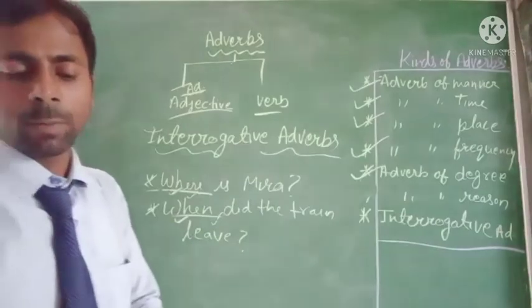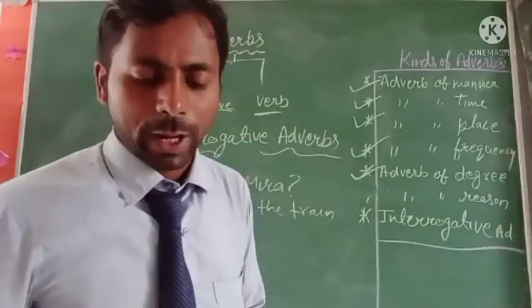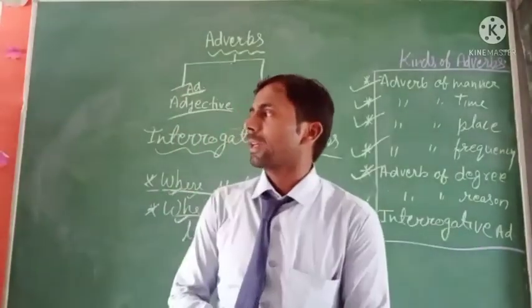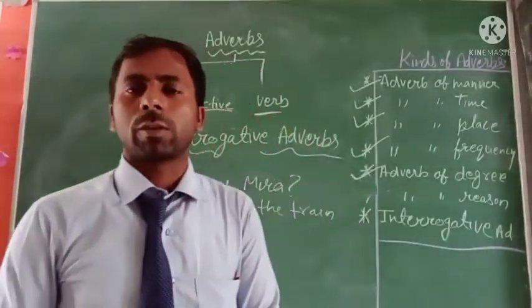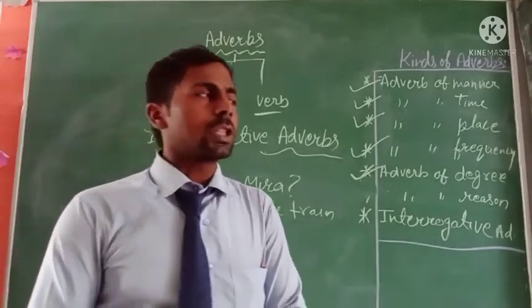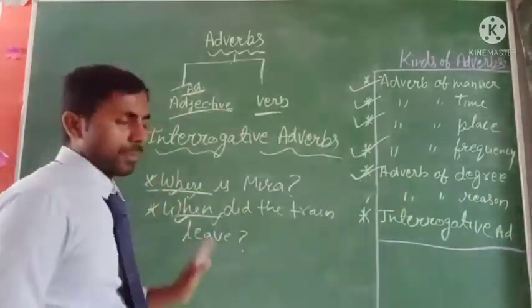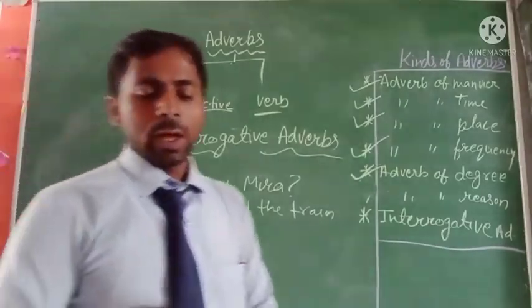And there are many more words like that. Why did you cry? It is an interrogative adverb of reason. Here it is asking a reason.